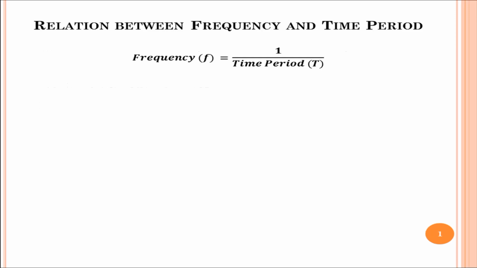The frequency of oscillatory motion, that is small f, is related to the period of oscillation, that is T, by the relation f is equal to 1 over T. That is, frequency is equal to 1 over time period.